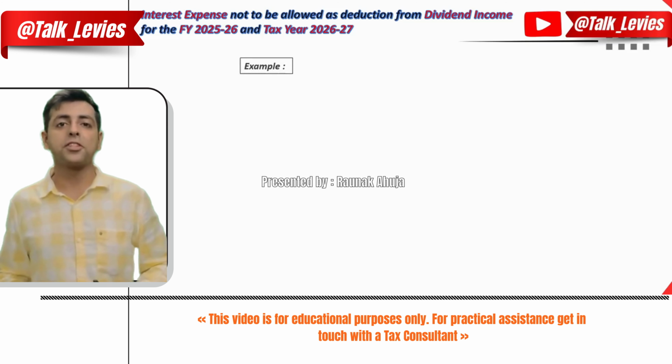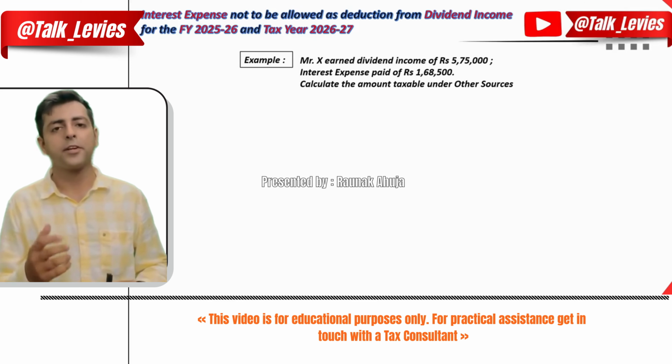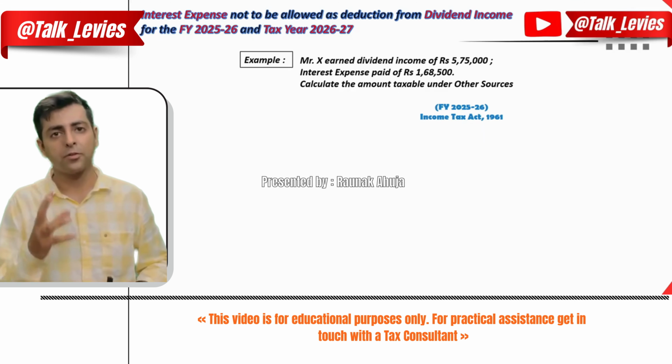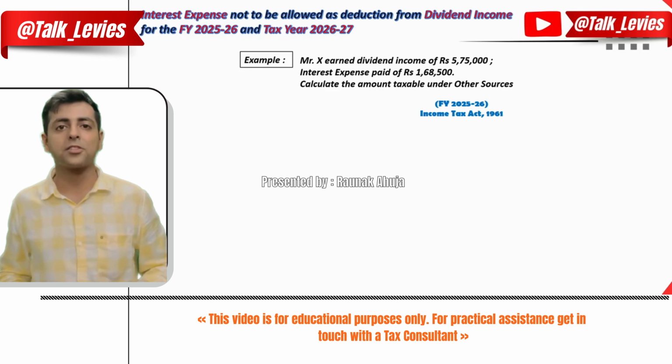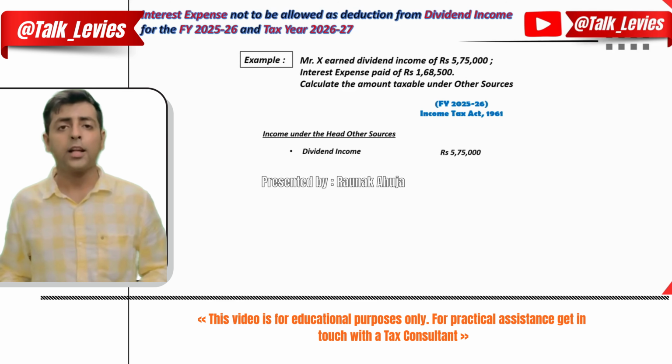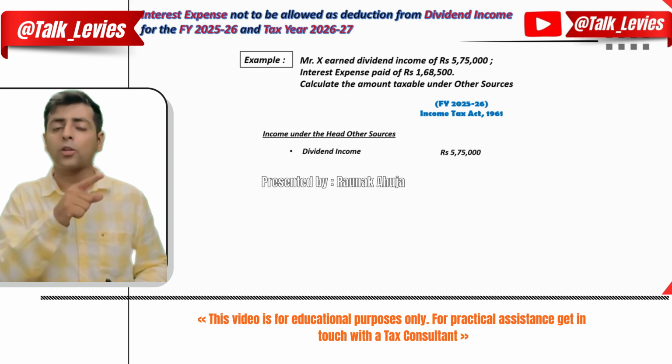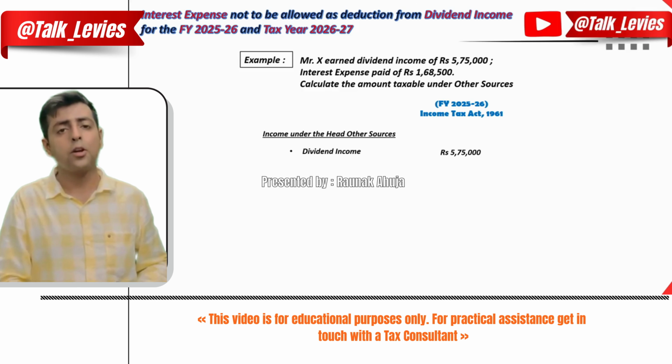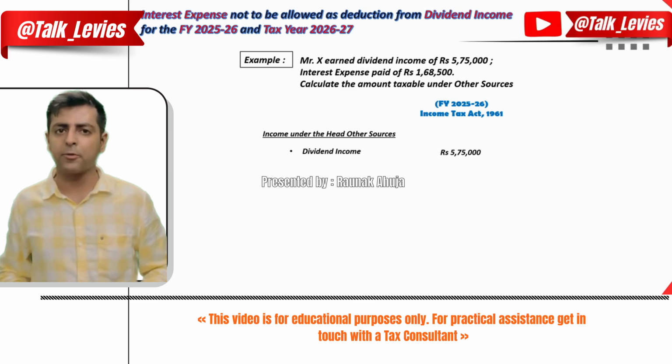Say Mr. X received a dividend of rupees 5,75,000 with a corresponding interest expense on such investments to the tune of rupees 1,68,500. Now, whether this change of not allowing the interest expense as deduction would be applicable for the financial year 25-26? Let's see.